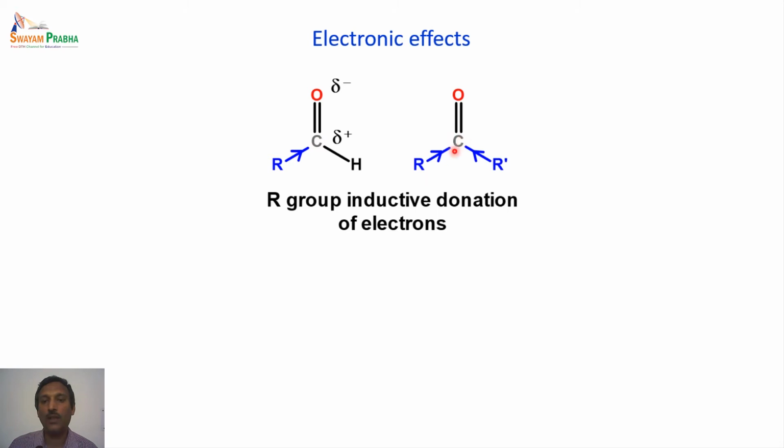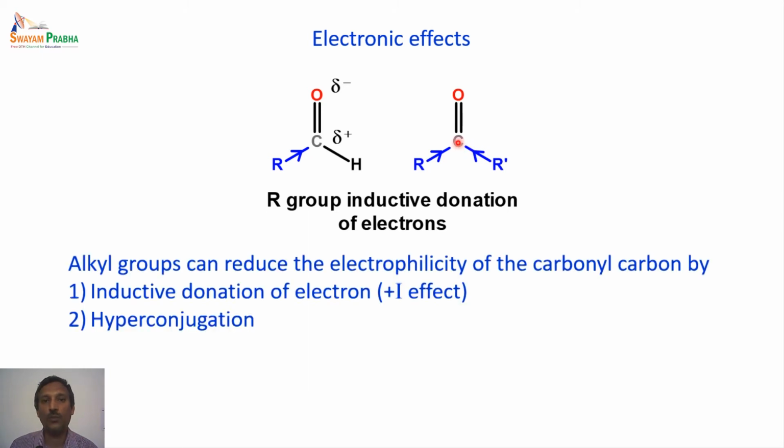In the case of ketones, there are two alkyl groups giving electrons inductively to the carbon. So what is the effect of this? Because of the presence of these alkyl groups, they generally reduce the electrophilicity of the carbonyl carbon.